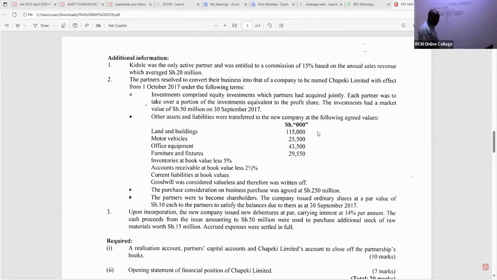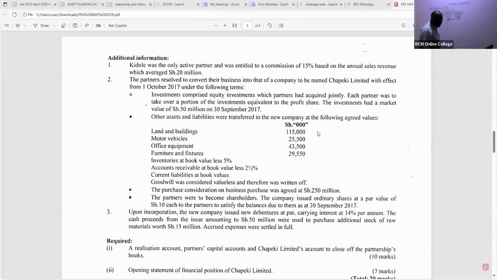Then we have, ladies and gentlemen, motor vehicle, fair value, not net book value. Now we are in the company's premises, the one that is taking them. So motor vehicle is 25,500. And then we have office equipment, 43,500.